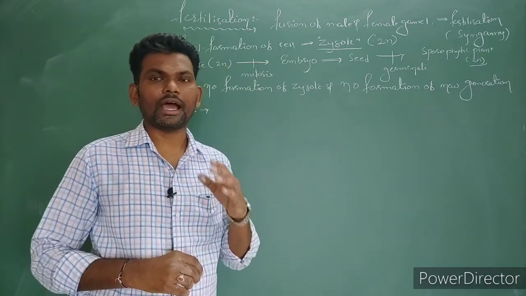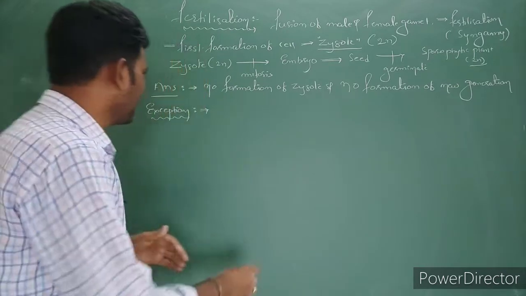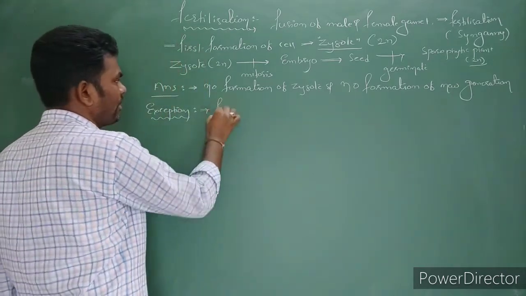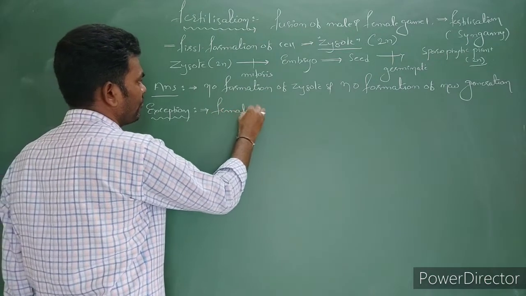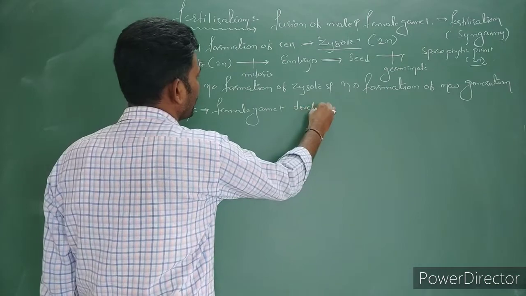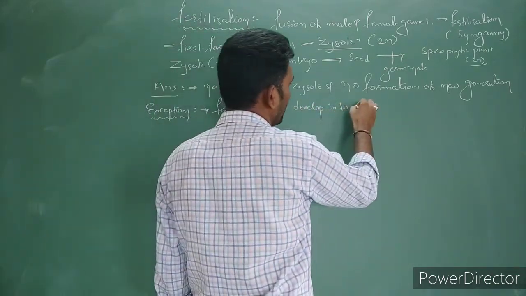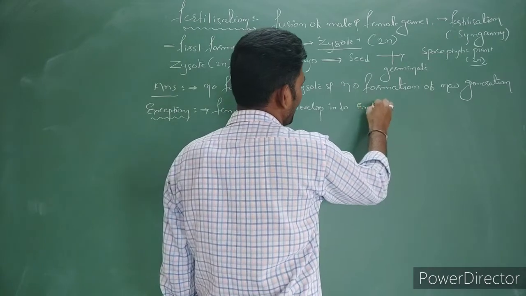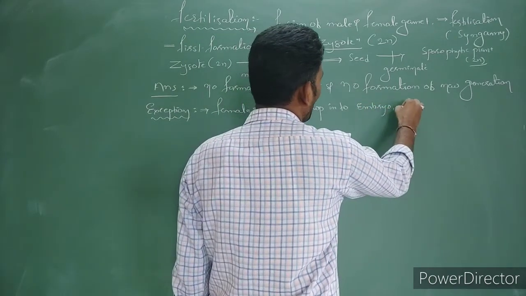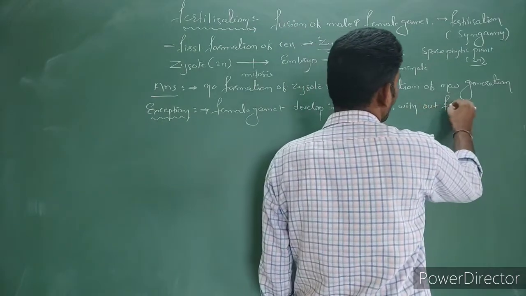Such a rare phenomenon is called parthenogenesis. In some cases the female gamete develops directly into an embryo without fertilization.